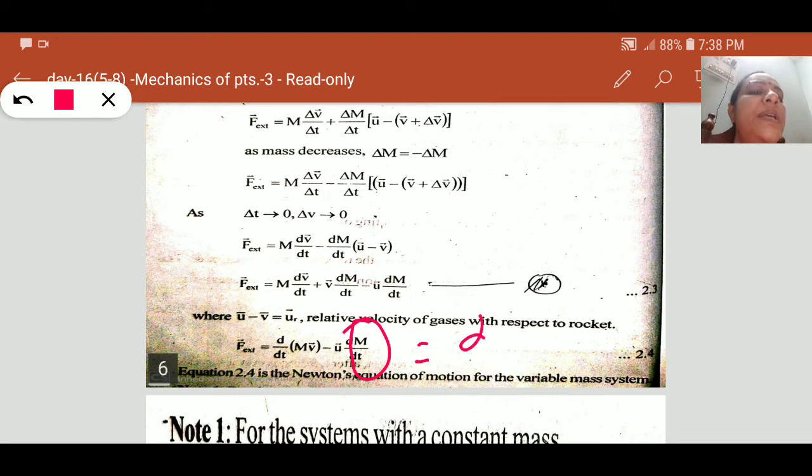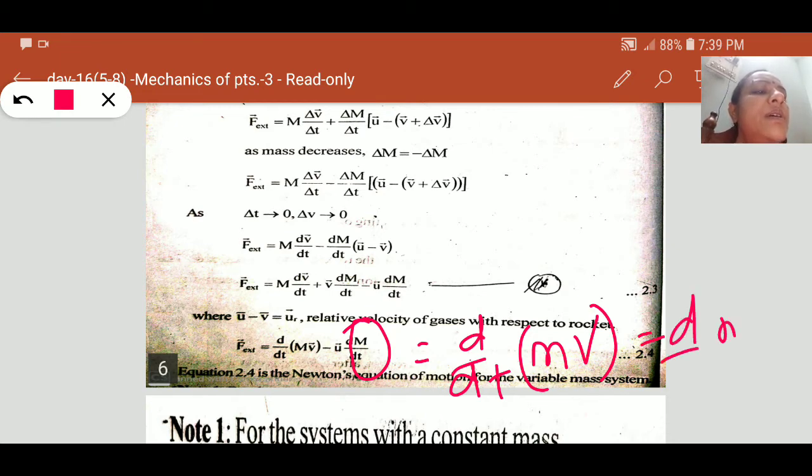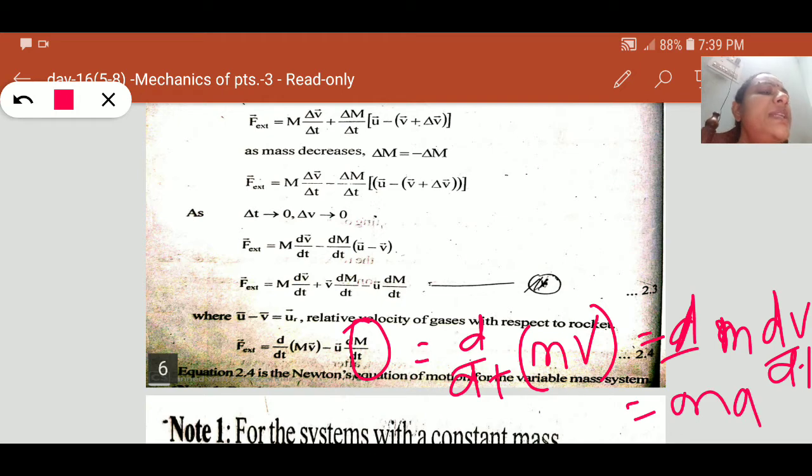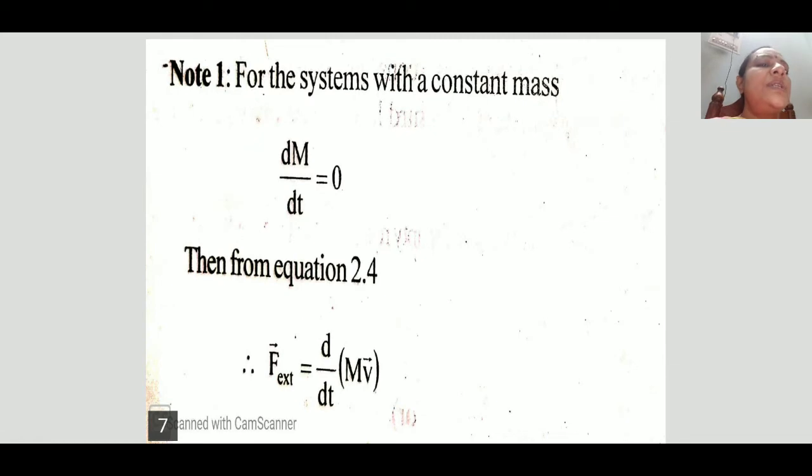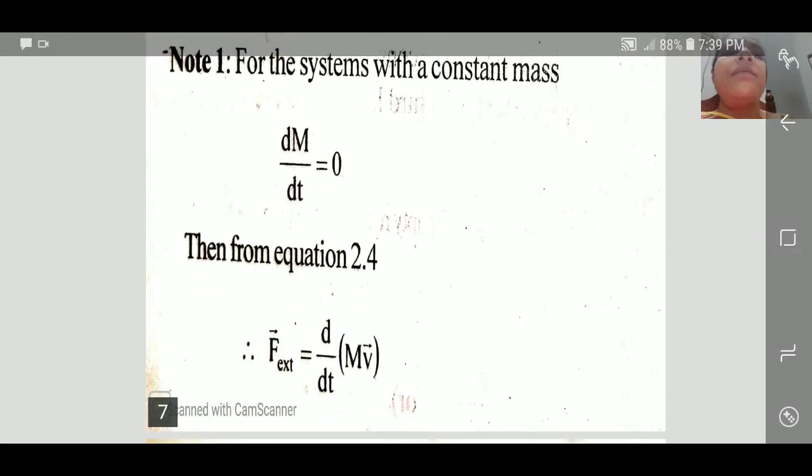That is d by dt of mv. Taking m as common, that is m into dv by dt, and m dv by dt is nothing but ma. Again we are getting our isolated system equation. This is nothing but Newton's second law. So this is how we get the isolated system equation from the variable mass system equation.